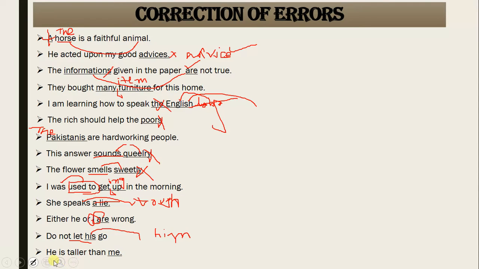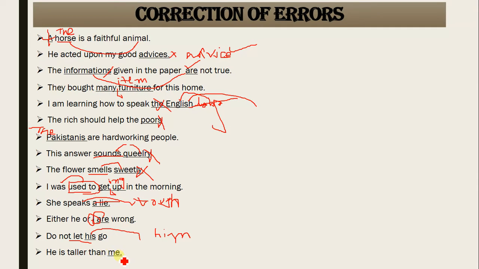He is taller than me. No, you know that first of all, taller, the second degree of adjective, is used. Whenever you compare one subject with another, he is compared with me, you go for the second degree of adjective, taller, and then you always go for than. For the comparison of two subjects, it is correct.